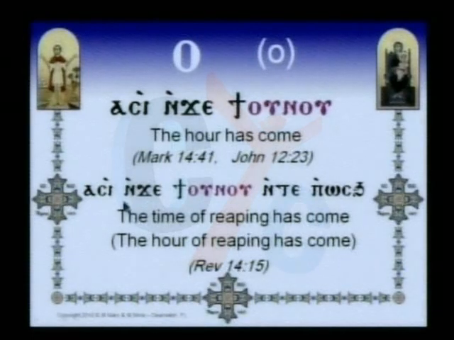In Revelation 14, it says the time of reaping has come. As-i nj ti unu ente ep osch. Osch means reaping, to reap something. It's a verb and a noun. So here it's as-i nj ti unu ente ep osch. As-i nj ti unu ente ep osch is the time of reaping has come, or the hour, because here unu means time or hour, expressed this way. So it's the hour of reaping has come, or it means the time of reaping has come.